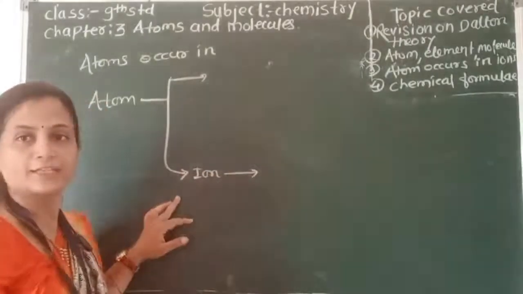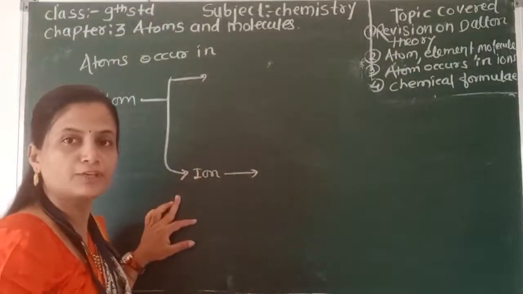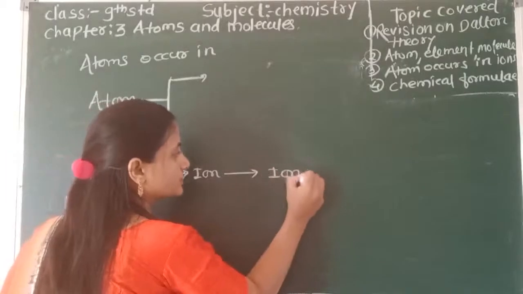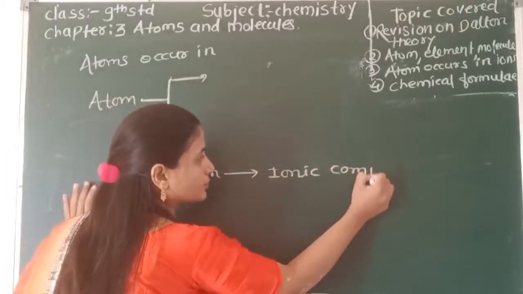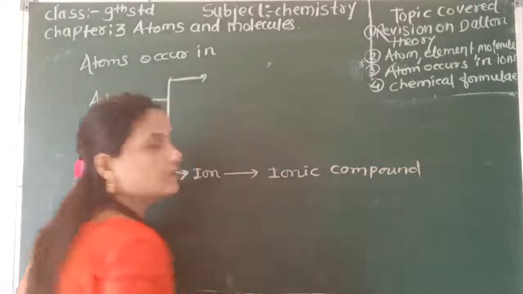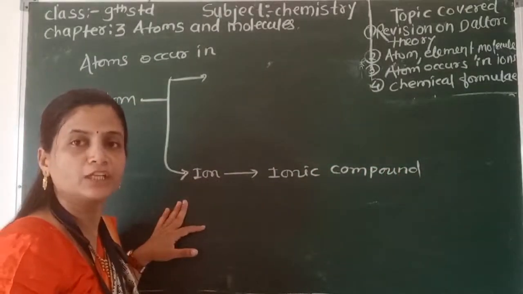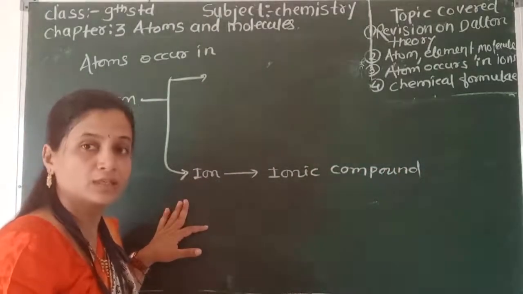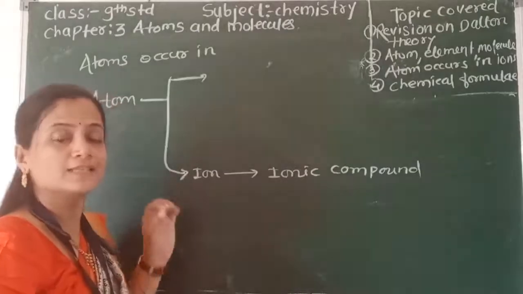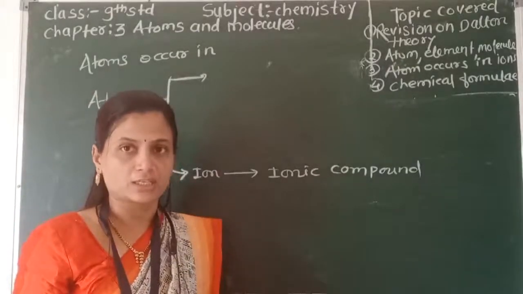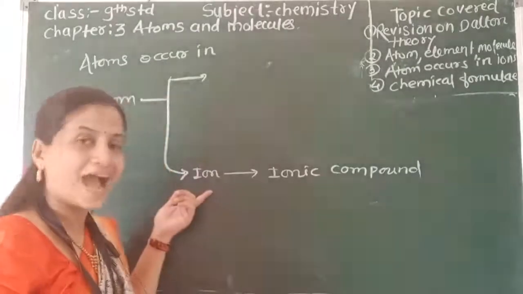When an atom is present in the ionic form, it forms an ionic compound. Ionic form is what? It's Na positive, Ca2 positive. That is a positive charge and a negative charge. We call these ions.